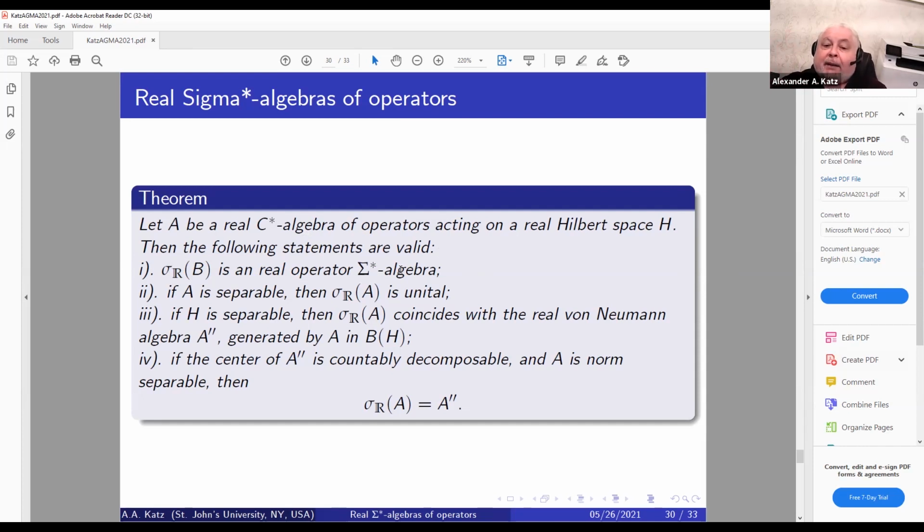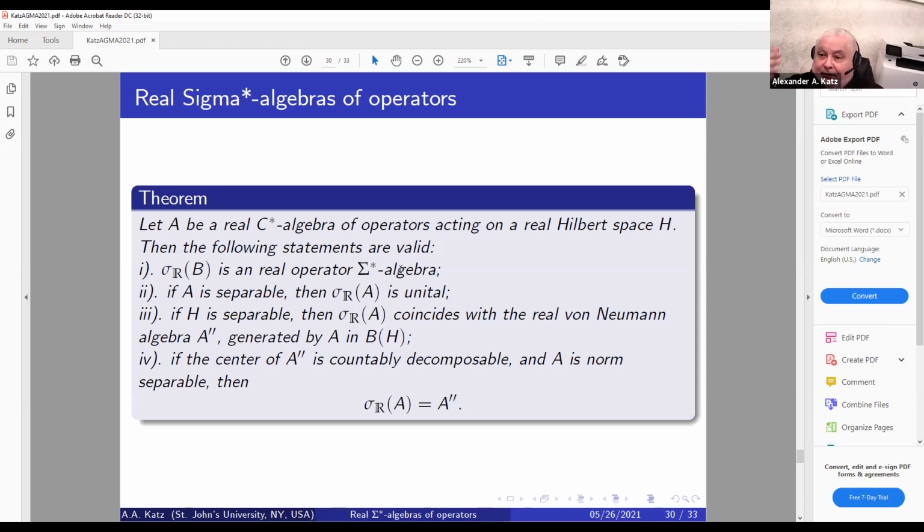Second, if A is separable, non-separable, I mean, then its sigma closure will be unital. Generally speaking, sigma-star algebras in the complex and real case do not possess identity, unlike von Neumann algebras. If you take the bicommutant of any C-star algebra, you immediately get that the identity is there.